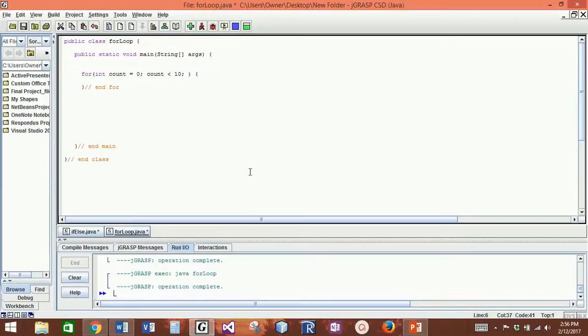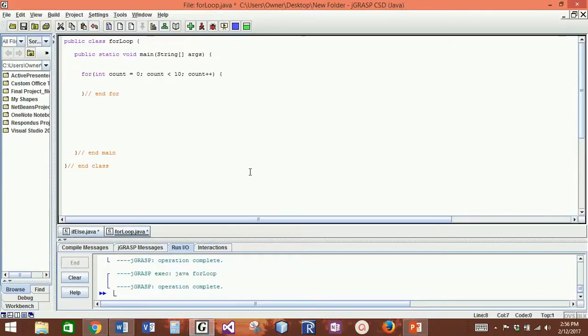But if my count starts at 0 and I'm going to continue to loop as long as my counter is less than 10, there must be something that changes the value in count. And so the third part of this is to change the condition. I am going to increment my counter variable by 1 every time I move through the loop. And whatever I put inside the opening and closing braces will be the logic that is executed.